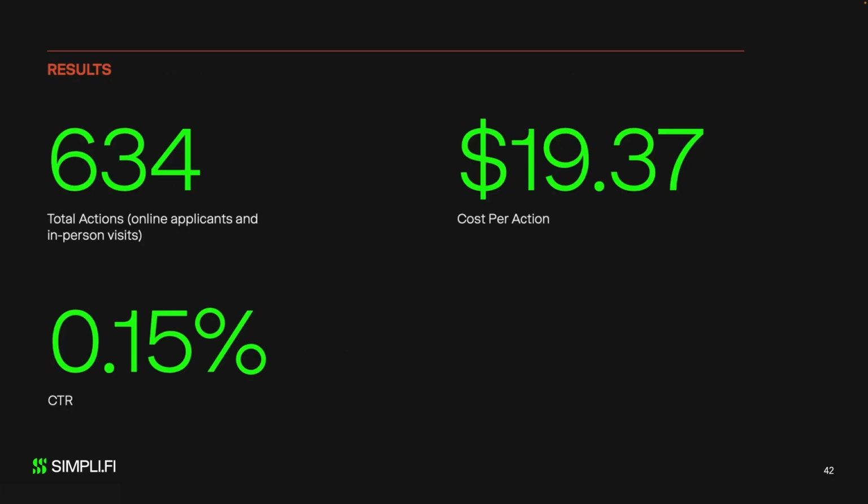By the end of the 3-month flight, the campaign generated 634 total conversions across both in-person and online actions, indicating that users were applying both in-person and online for the available job opportunities. It also achieved a CTR of 0.15%, above the client's goal of 0.1%. Together, the visits to both the website and the 3 distribution centers led to a low cost per action of $19.37.